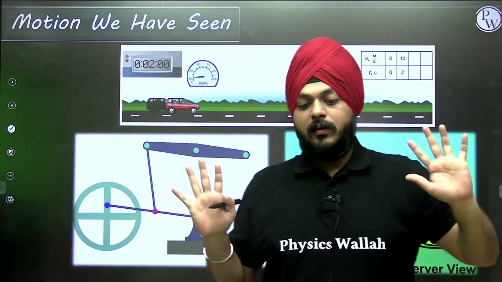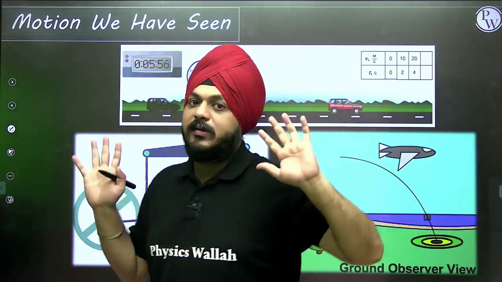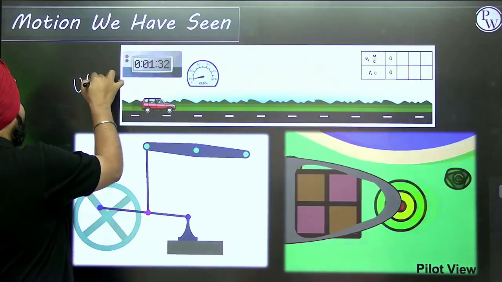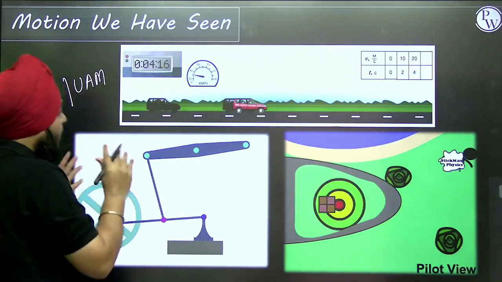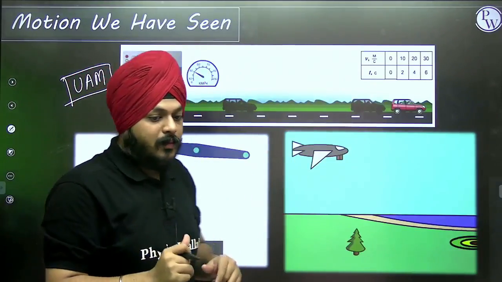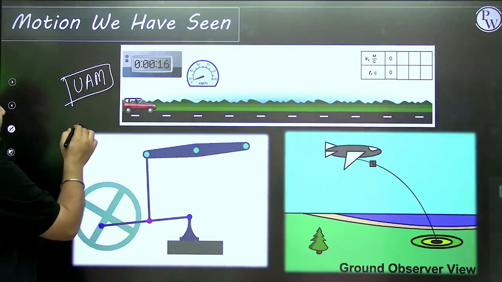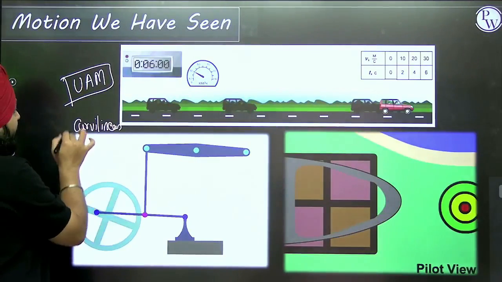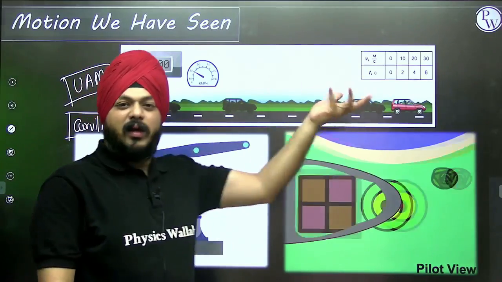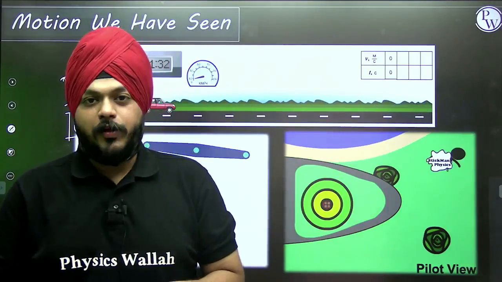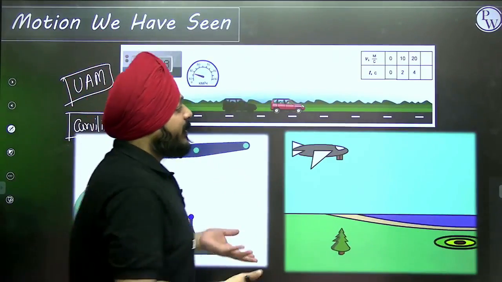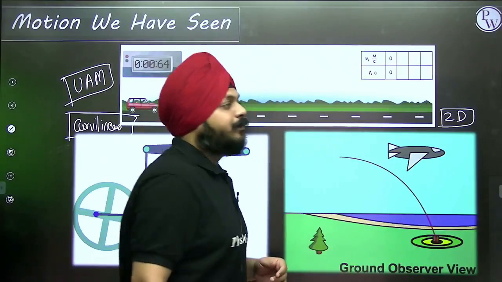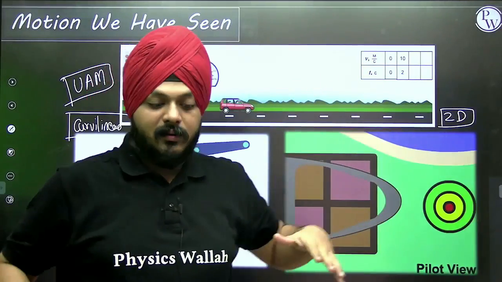We have seen a number of motions till now. We have seen UAM, which stands for uniformly accelerated motion. We have seen curvilinear motion, which in another sense is the case of non-uniform motion. We have seen the case of projectile motion, or motion in 2D. Lots of things are there, right?